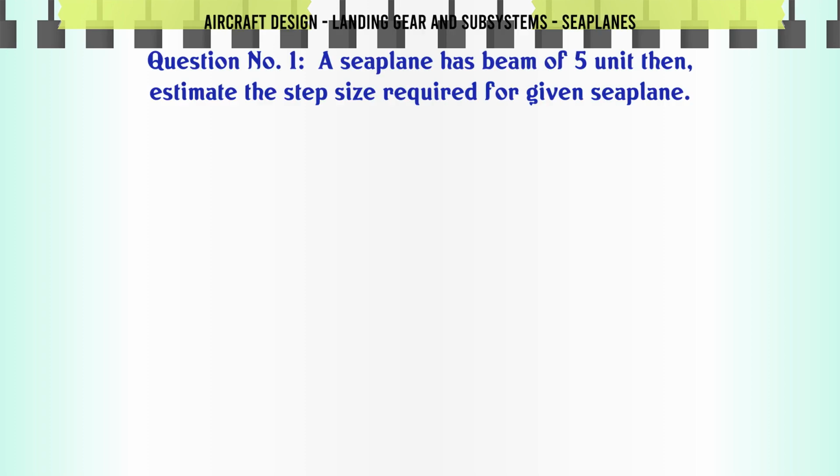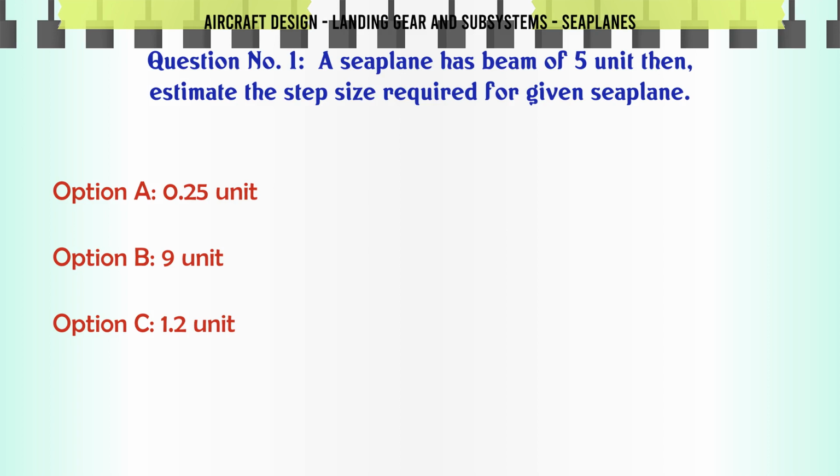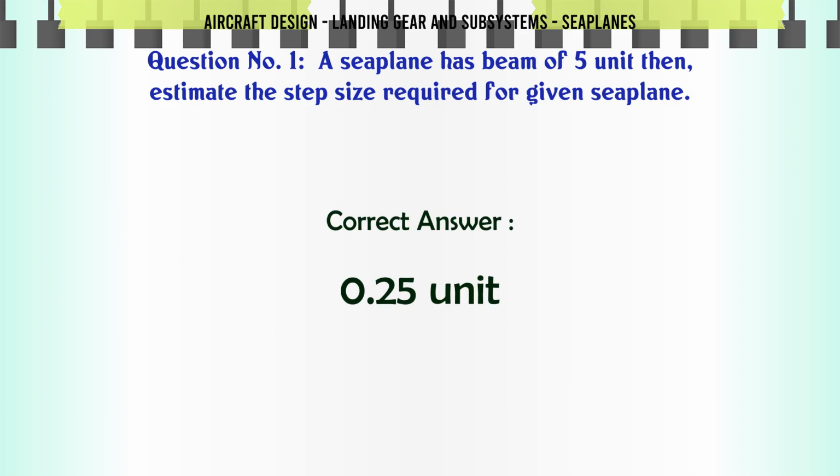A seaplane has a beam of 5 unit. Then estimate the step size required for the given seaplane. A: 0.25 unit. B: 9 unit. C: 1.2 unit. D: 4.6 unit. The correct answer is 0.25 unit.